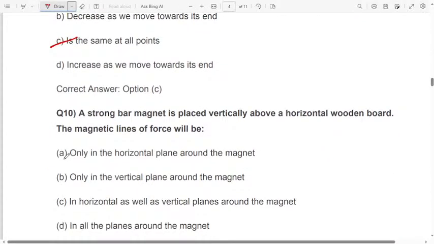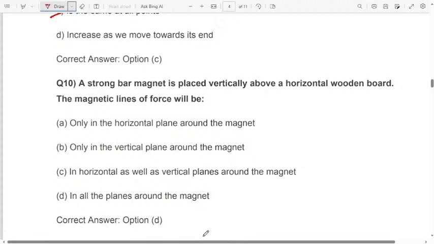Next question, question number 10. A strong bar magnet is placed vertically above a horizontal wooden board. The magnetic field lines of force will be: option A, only in the horizontal plane around the magnet. Option B, only in the vertical plane around the magnet. Option C, in horizontal as well as vertical planes around the magnet. Option D, in all the planes around the magnet. What is the correct answer here? Option D, in all the planes around the magnet.